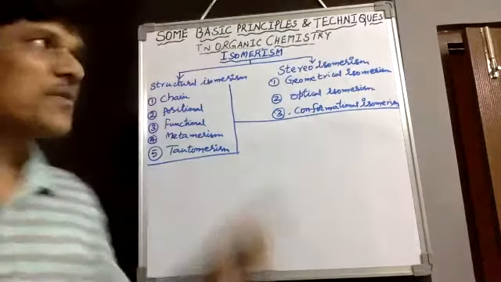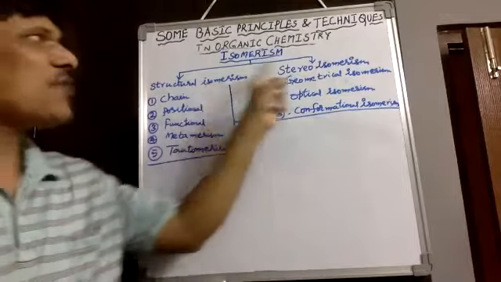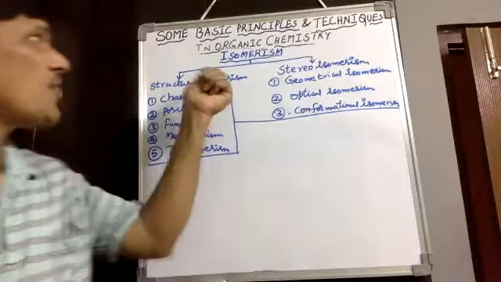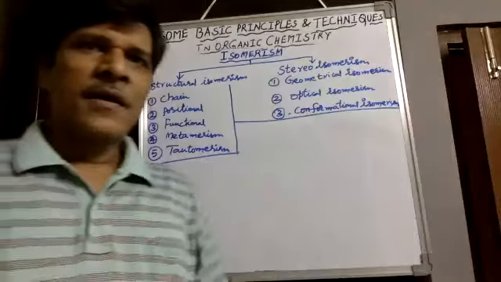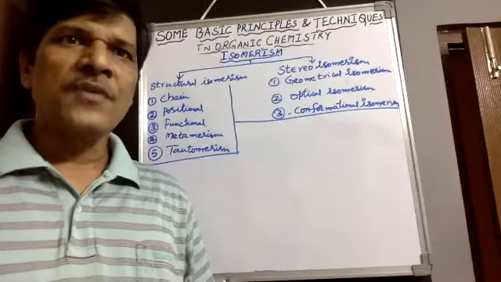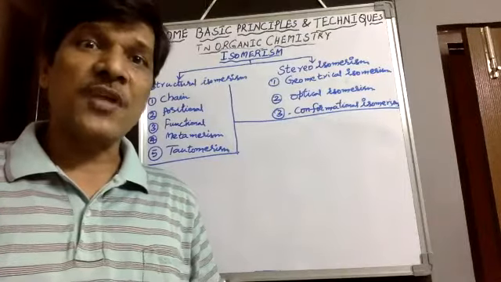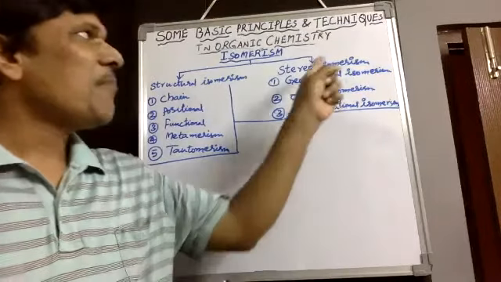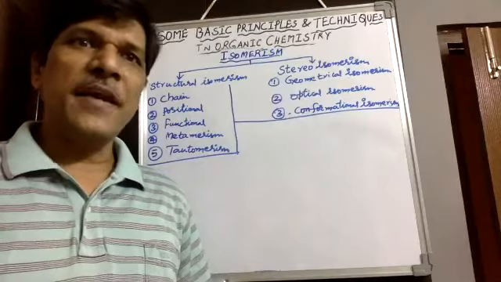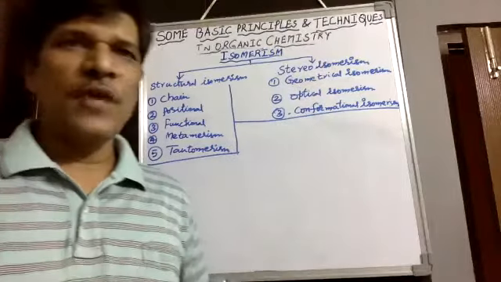Isomerism means compounds with the same molecular formula, but differing in physical and chemical properties, are called isomers. Those isomers are mainly classified into two types: structural isomerism and stereoisomerism. Structural isomerism is further divided into five types. Compounds with the same molecular formula but differing in structure are called structural isomers. With the same structure but a different spatial arrangement of groups in space, we identify stereoisomers.